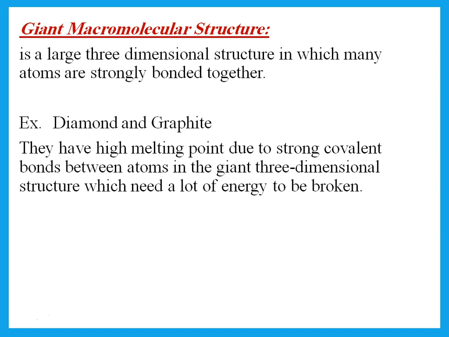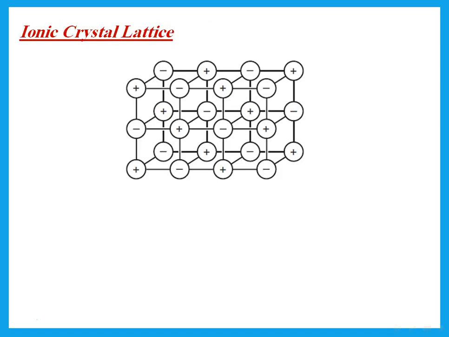Strong covalent bonds between the atoms in the giant 3-dimensional structure, and this needs a lot of energy to be broken. So, diamond and graphite have a high melting point, not because of strong attraction forces between something. It is because they have strong covalent bonds between atoms in a giant 3-dimensional structure, and this needs a lot of energy to be broken.